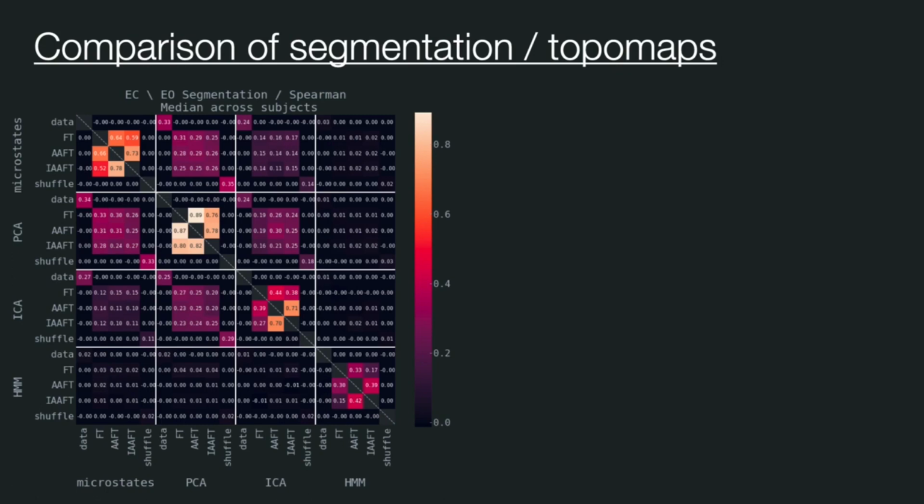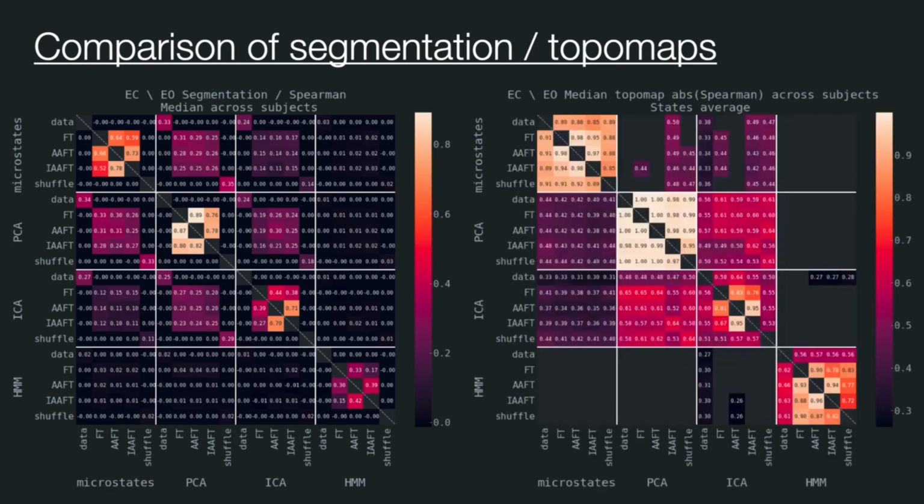As expected, in all four methods, the Fourier transform-based surrogates gave very similar segmentations with correlations 0.4 and higher, and the segmentation of real data using microstates, PCA and ICA are quite similar. Hidden Markov model segmentation is different from the other three methods, and the eyes closed and eyes open paradigms gave very similar results. As for the latent topographical maps, as expected, the microstates, PCA and ICA gave very similar results, while hidden Markov models again resulted in different latent topographical maps.